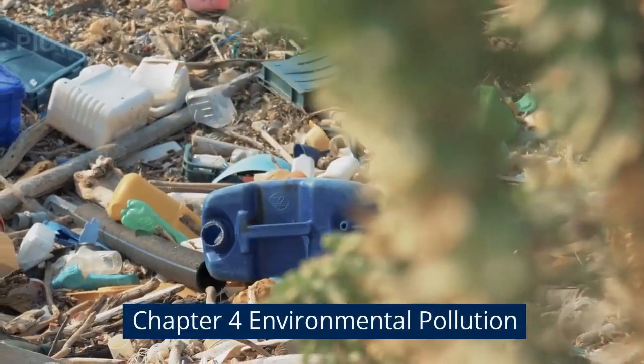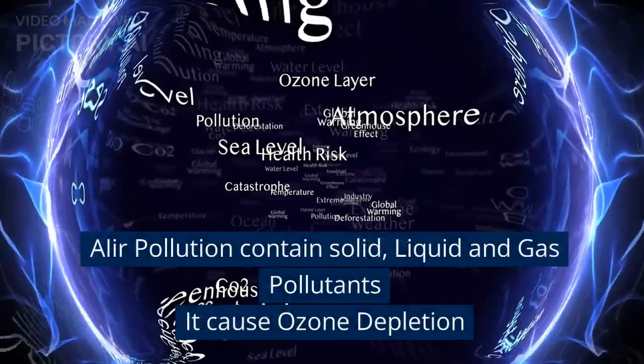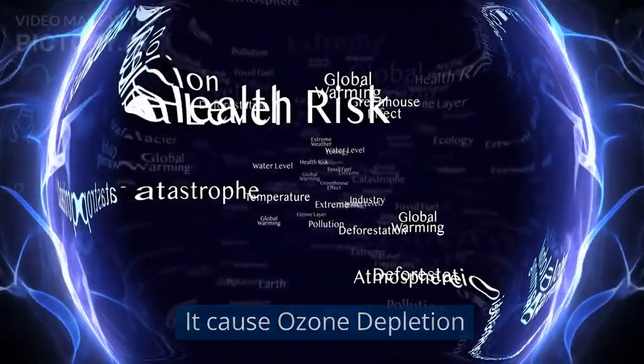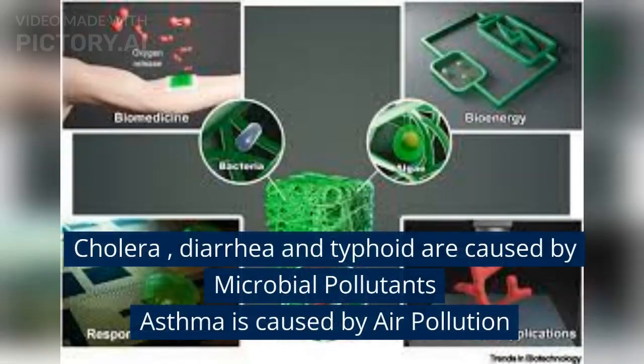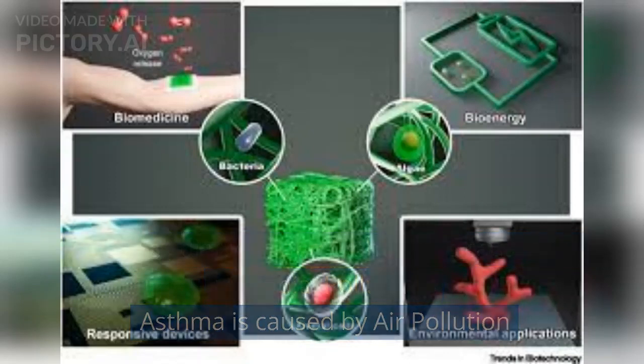Chapter 4 Environmental pollution. Air pollution contains solid, liquid and gas pollutants. It cause ozone depletion. Cholera, diarrhea and typhoid are caused by microbial pollutants. Asthma is caused by air pollution.